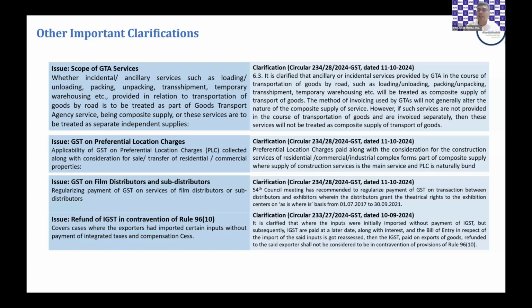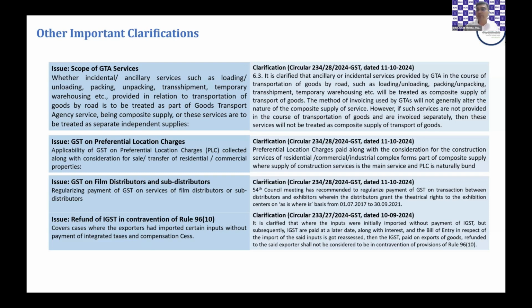Subsequently, an explanation was added in Rule 9610 stating that if you've taken the benefit of not paying custom duty, it is okay. But if you've paid the IGST on import, then you're not hit by 9610. Now, whatever was done, the problem was how do I make good of whatever I've already done?